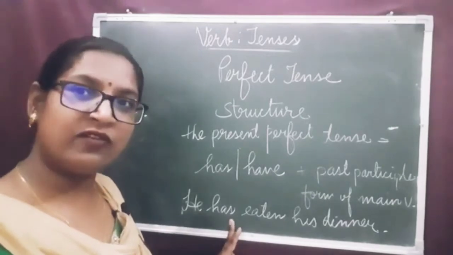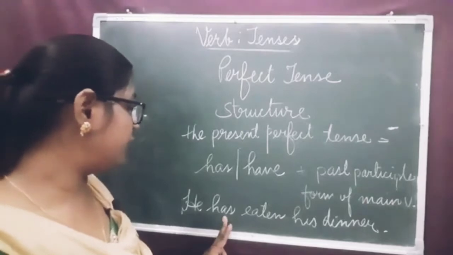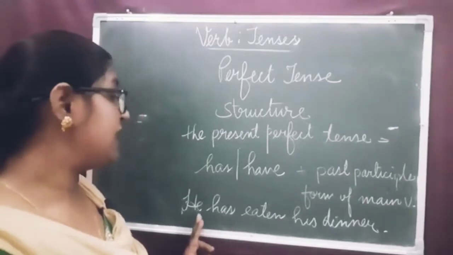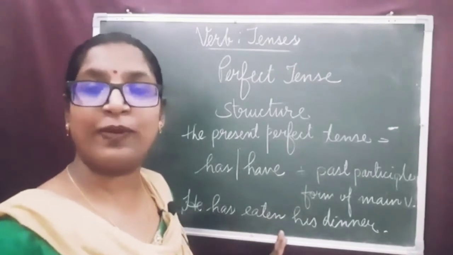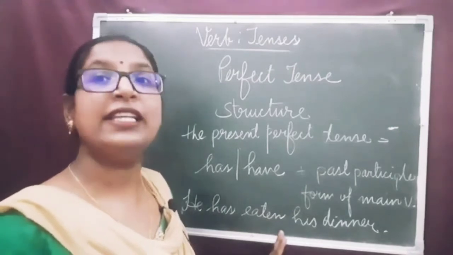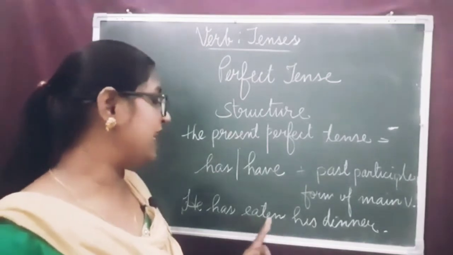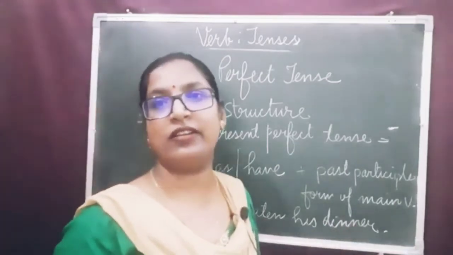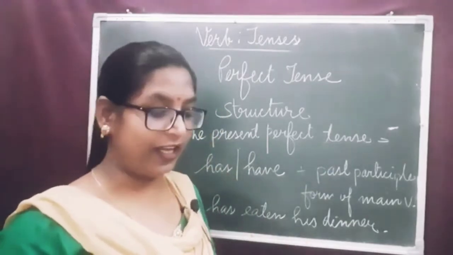If we use have, there will not be subject verb agreement. So the verb should be used according to the subject. He has eaten. Third form of the verb or past participle form of the verb eat: eat, ate, eaten. He has eaten his dinner. Now we can see the sentence is in present perfect tense.